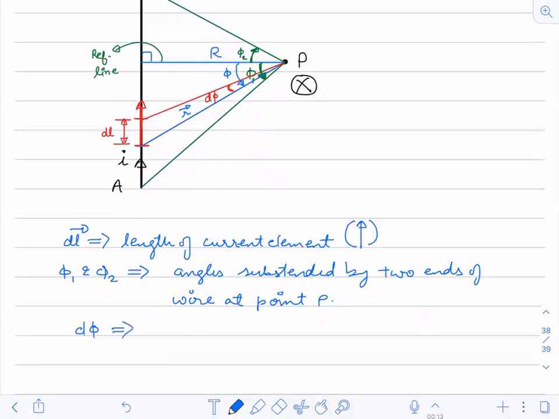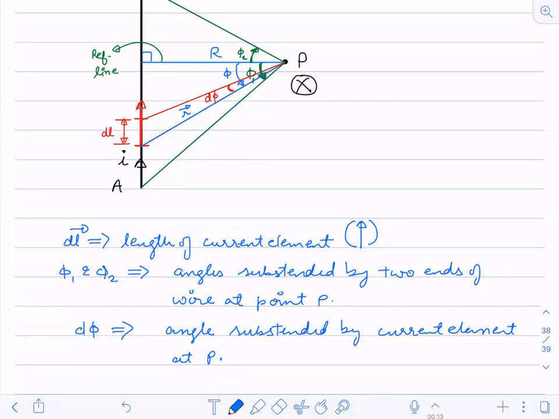D phi is the angle subtended by the current element at P.